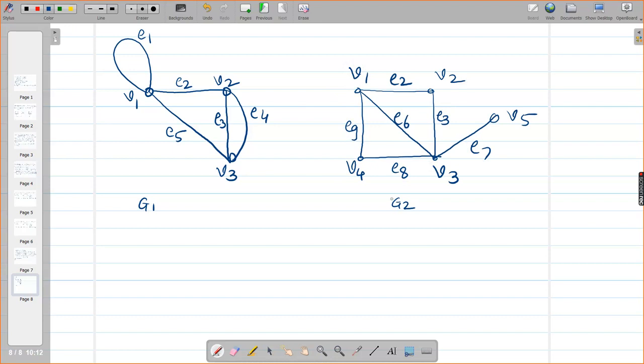Now let us see what is the union of these two graphs. Okay, so vertex set, what is the vertex set of G1? Which vertices are there in G1? V1, V2 and V3, right? Girls, you need to answer my questions. What is the vertex set of G2?